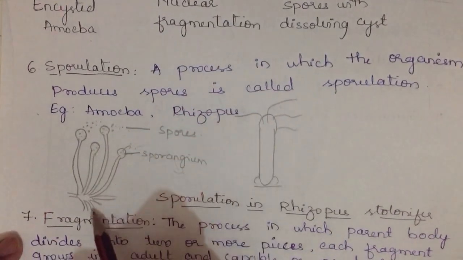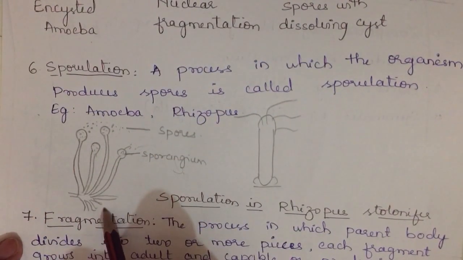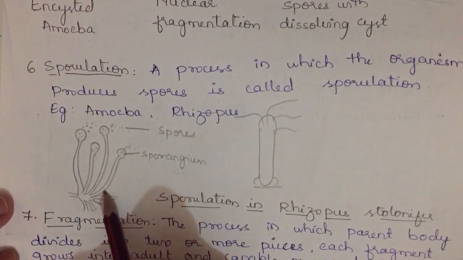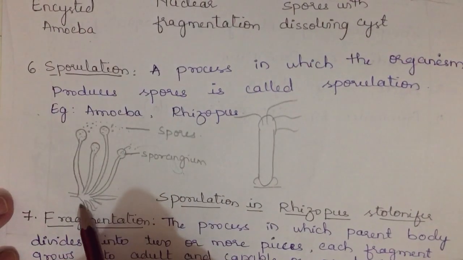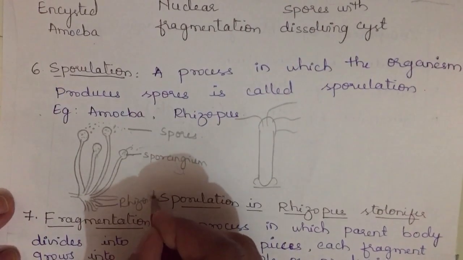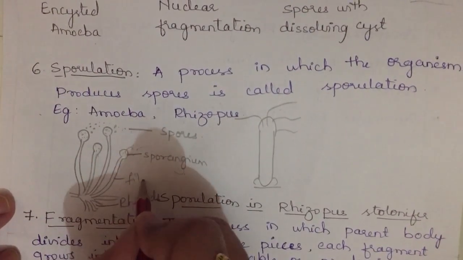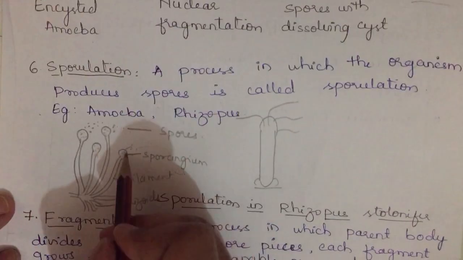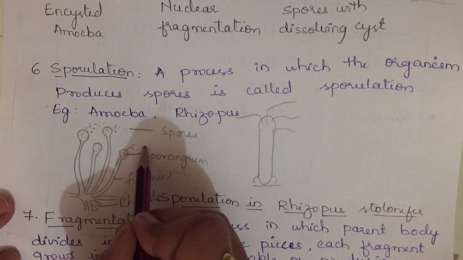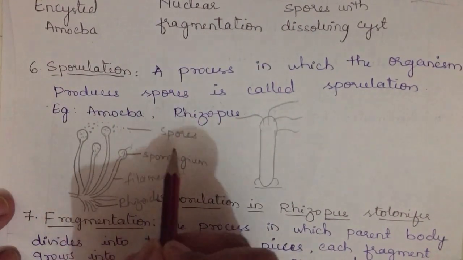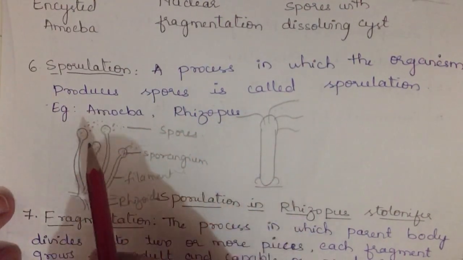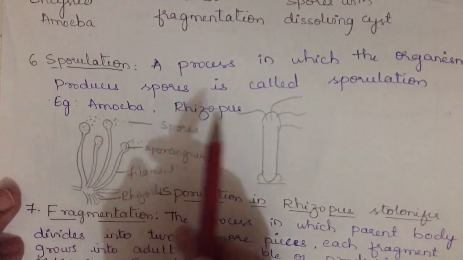Here we have one of the structures of Rhizopus stolonifer. In Rhizopus stolonifer, you can find long filaments, and these are the rhizoids, which are used to attach to the substratum. This is the filament, and this filament has a sporangium. As you know, the sporangium will produce spores. These spores are released out. This process, the release of spores from an organism, is called sporulation. So you can find that here. Okay, this is sporulation in Rhizopus stolonifer.